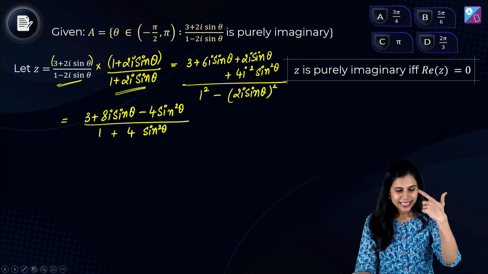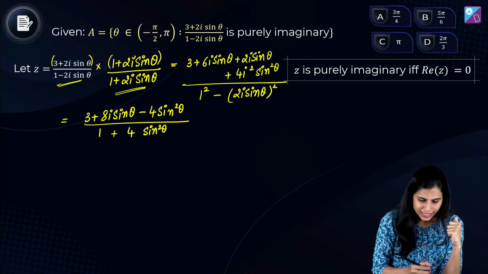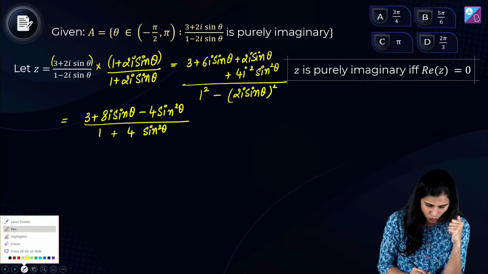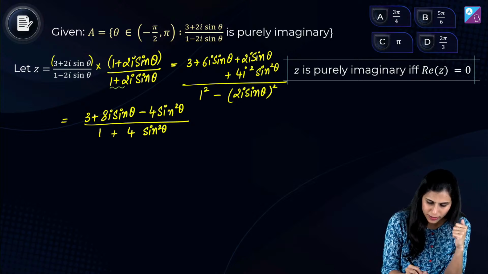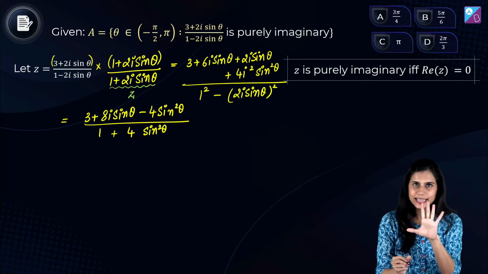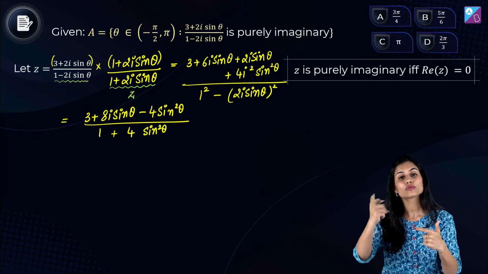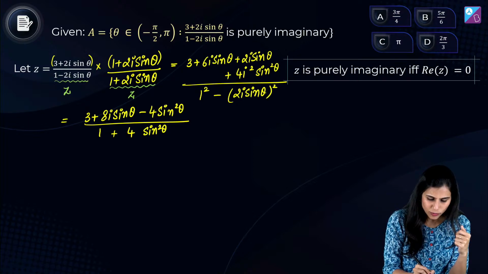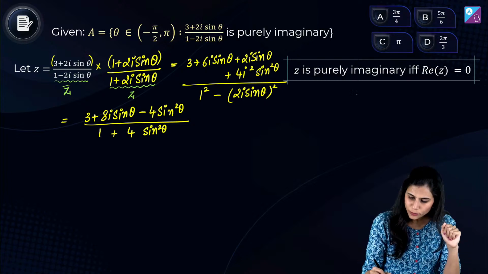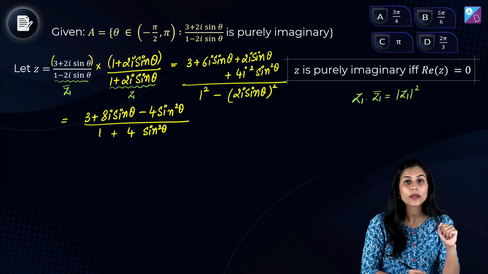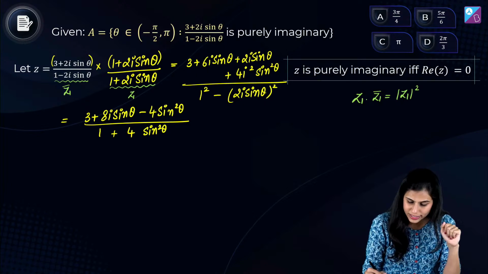One more way of reaching this same denominator was that what you would have done is treat 1 plus 2i sine theta as, let's say, z1, for example, and 1 minus 2i sine theta becomes its conjugate, which means z1 bar. And you know the property that z1 into z1 bar is mod z1 square, right? So what does mod z1 become?